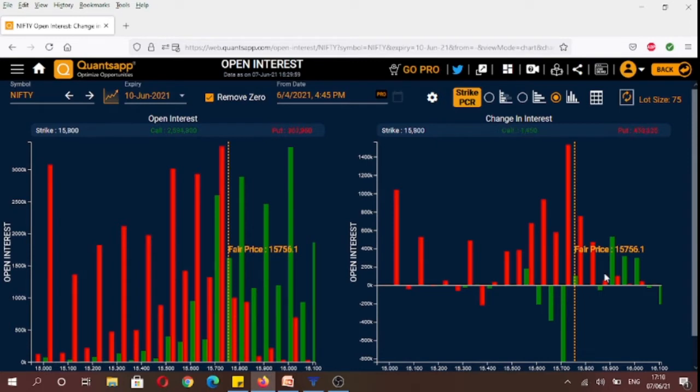And you will see that the highest amount of calls were written at 15,900 intraday today, and the highest amount of puts were written at 15,700 strike today, which suggests that tomorrow 15,700 is likely to hold. And you will see that puts at 15,400 strike, 15,300 strike, and 15,100 strike, those are out of the money puts. They saw their open interest reduce, which tells us that put writers booked their profits, and put option buyers of those out of the money puts squared off their positions and booked their losses.